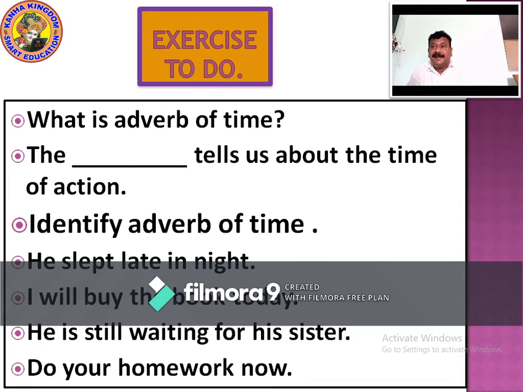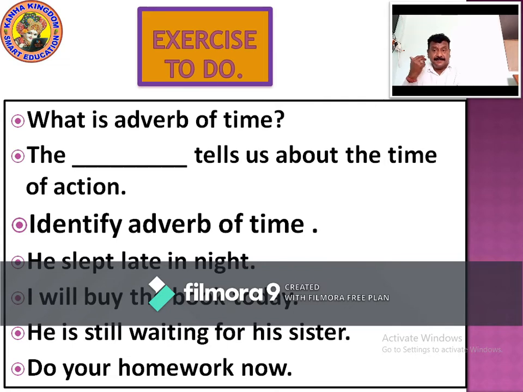Identify the adverb of time. He slept late in the night. So late in the night is the adverb of time. I will buy the book today. Today is the adverb of time. He is still waiting for his sister.